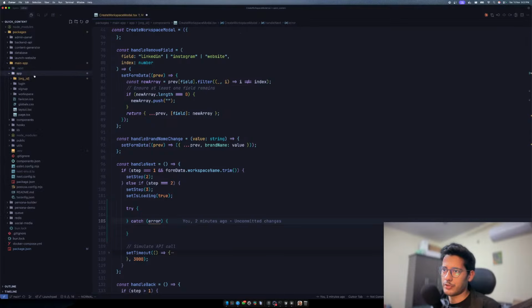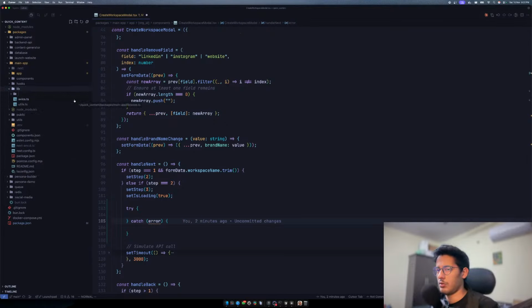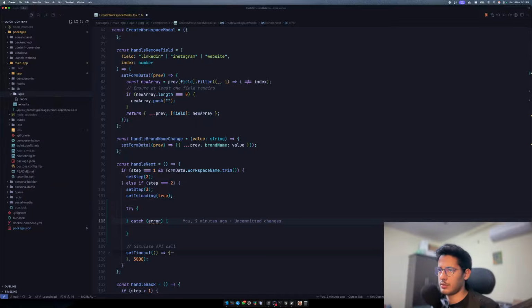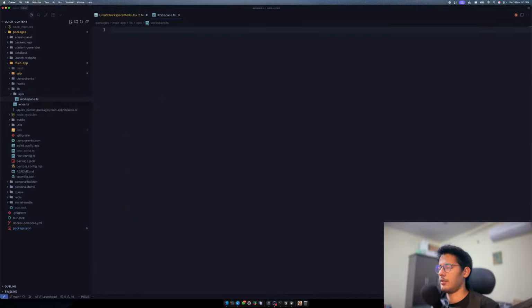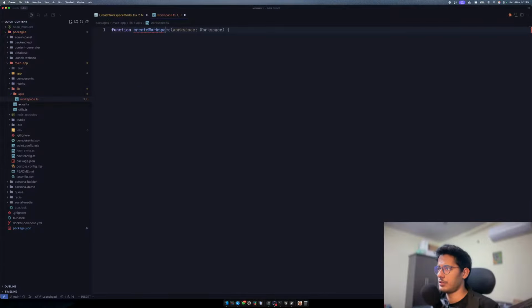So I have an app. In the lib, I could have like, I don't know, APIs. Then I could have a workspace.ts, right? And then we'll have a function createWorkspace, right? And then what I can do is export this, and then I can have several pieces of information.